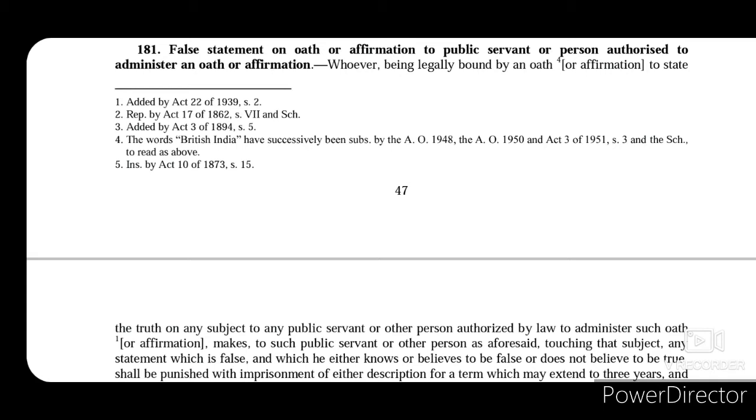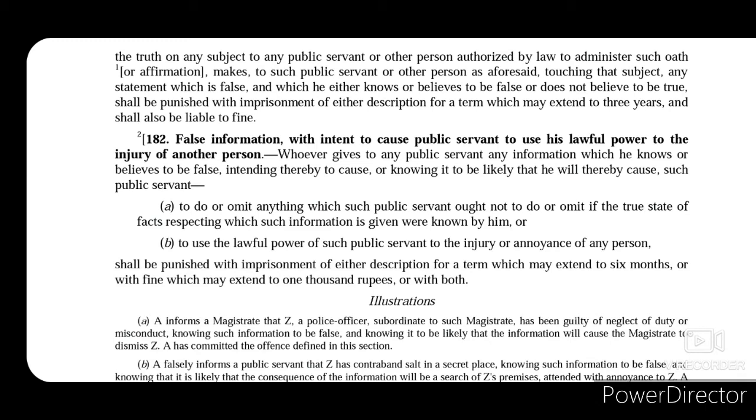So this person was on oath or affirmation, and he was to make a true statement under such oath or affirmation, but he made a false statement under such oath or affirmation, and that is why section 181 will punish this person with imprisonment of either description for a term which may extend to 3 years and shall also be liable to fine.